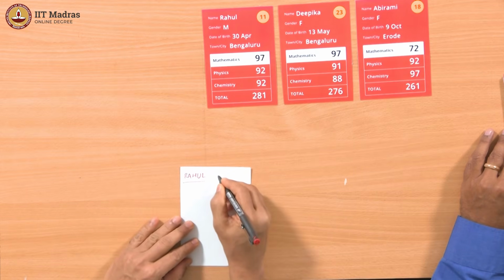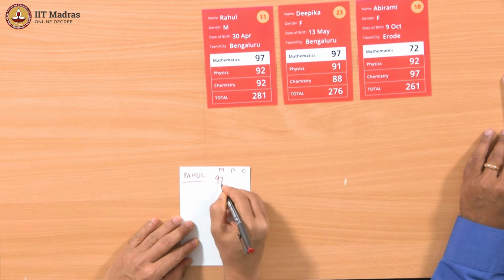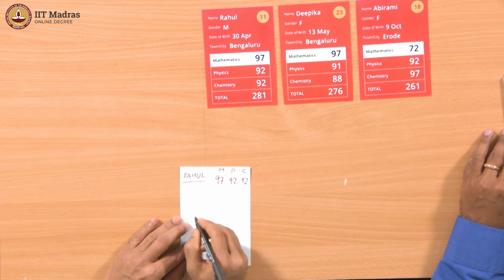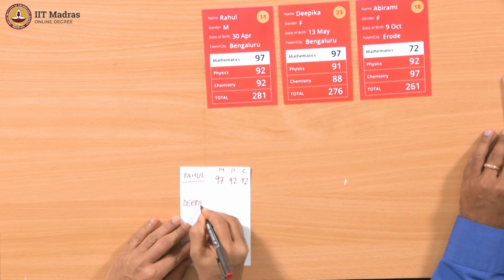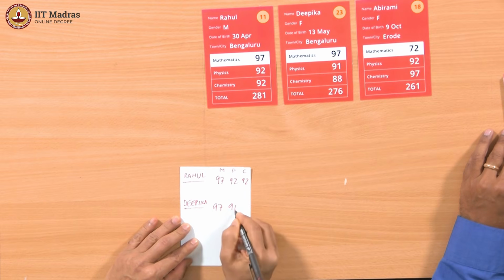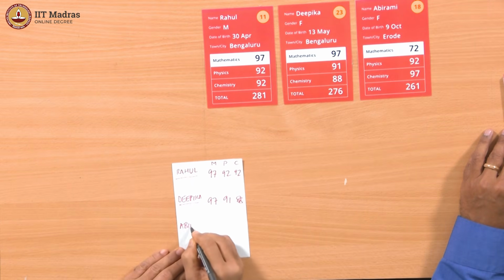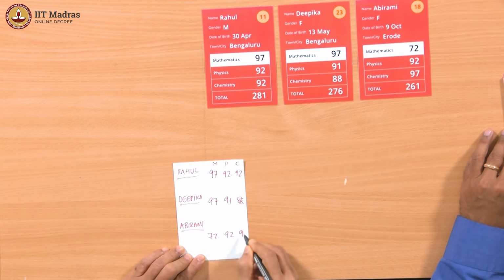So we have Rahul. In order of maths, physics and chemistry, he has 97, 92, 92, right? And the second is Deepika. She has 97, 91, 88, and finally we have Abhirami, who has 72, 92, 97. Now you know what?